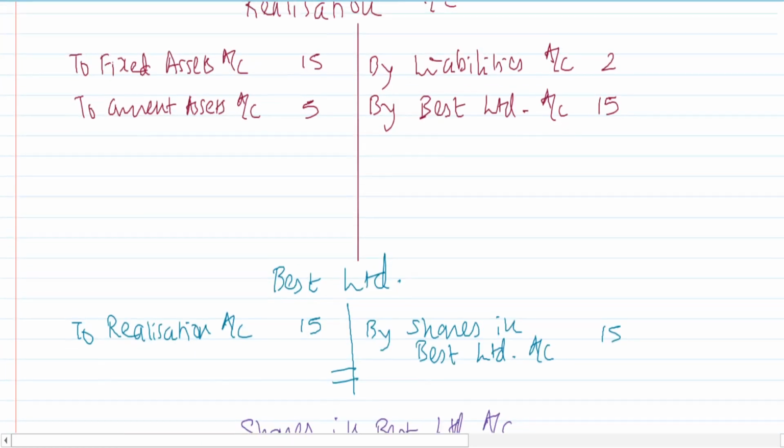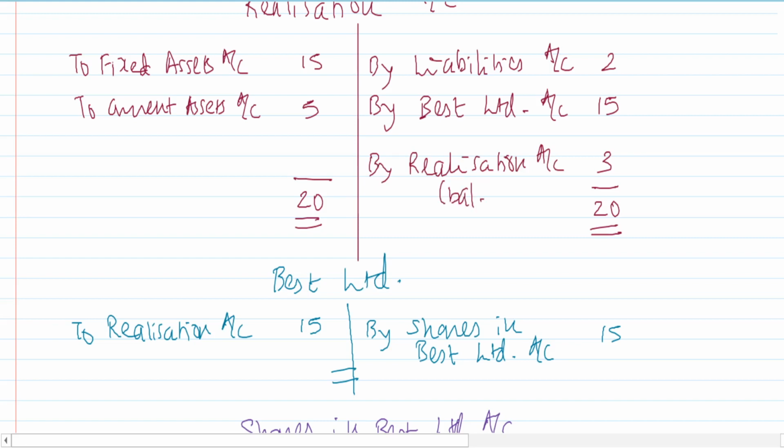There is a realization account which needs to be closed. So we return back to the realization account. Here the balance is 20. Here also the total should be 20. We are left with a balancing figure of 3. We transfer to realization. So by realization account is nothing but a balancing figure. Okay. So I will close the realization. This will be the balancing figure.